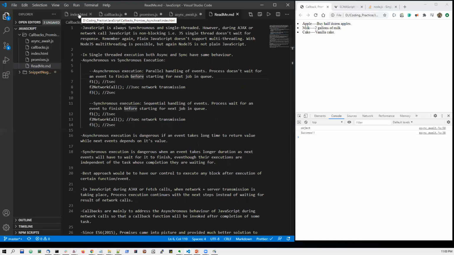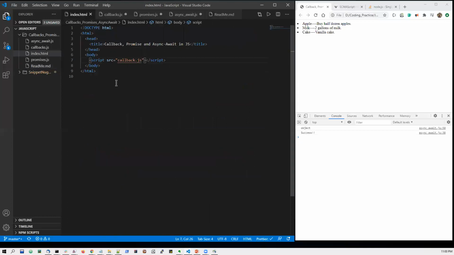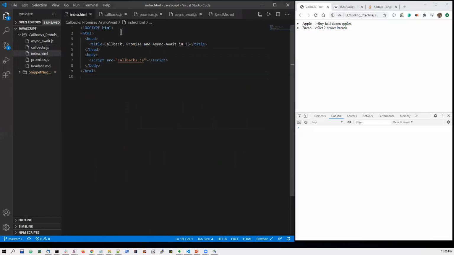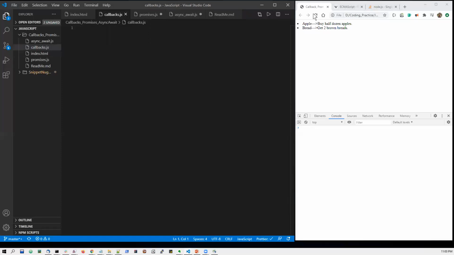Let us move to the example. This is my simple index.html. Very simple, nothing special here. It is just including a script file, callbacks.js, which is currently empty. Yeah, empty. Okay. So this is basically empty. It is returning nothing to us.